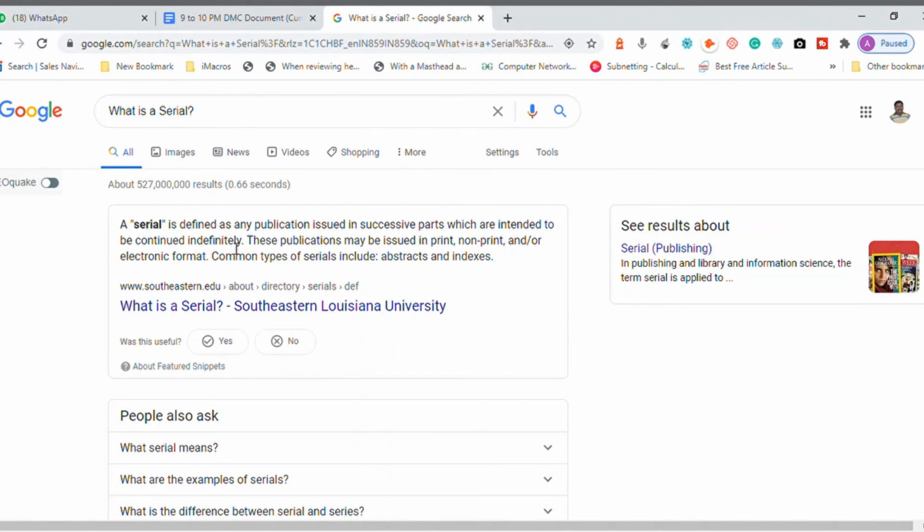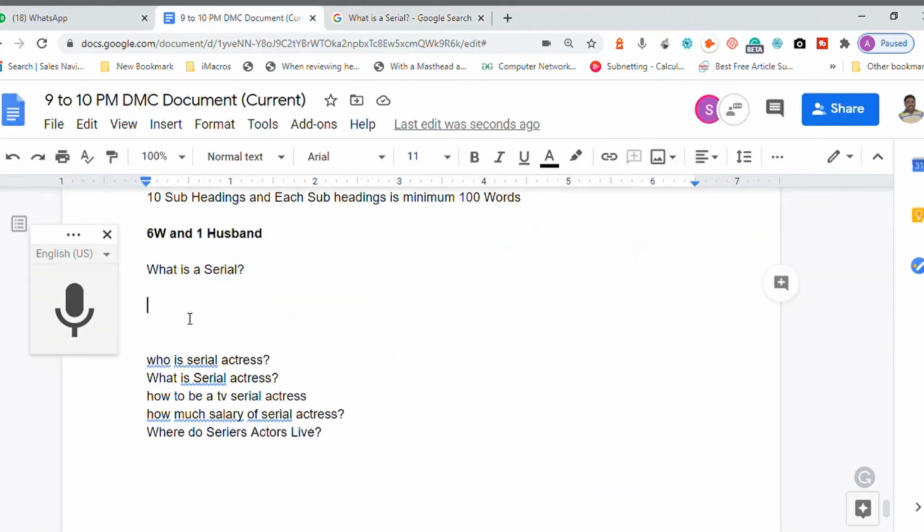A serial is defined as any publication issued in successive parts which are intended to be continued indefinitely, which means consecutive parts published indefinitely. There is no end indirectly. It will take a long time to finish. So it can be print, non-print or electronic. That is what a serial basically means. Now by doing a Google search, I know what a serial is. Now I'm going here and I'm going to define what is a serial.